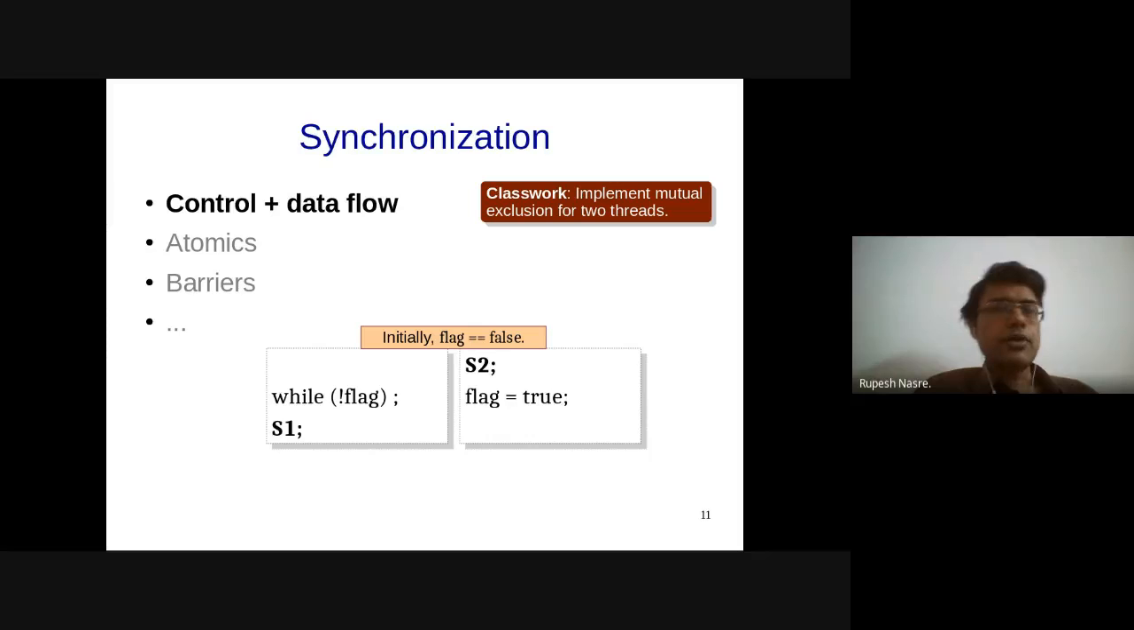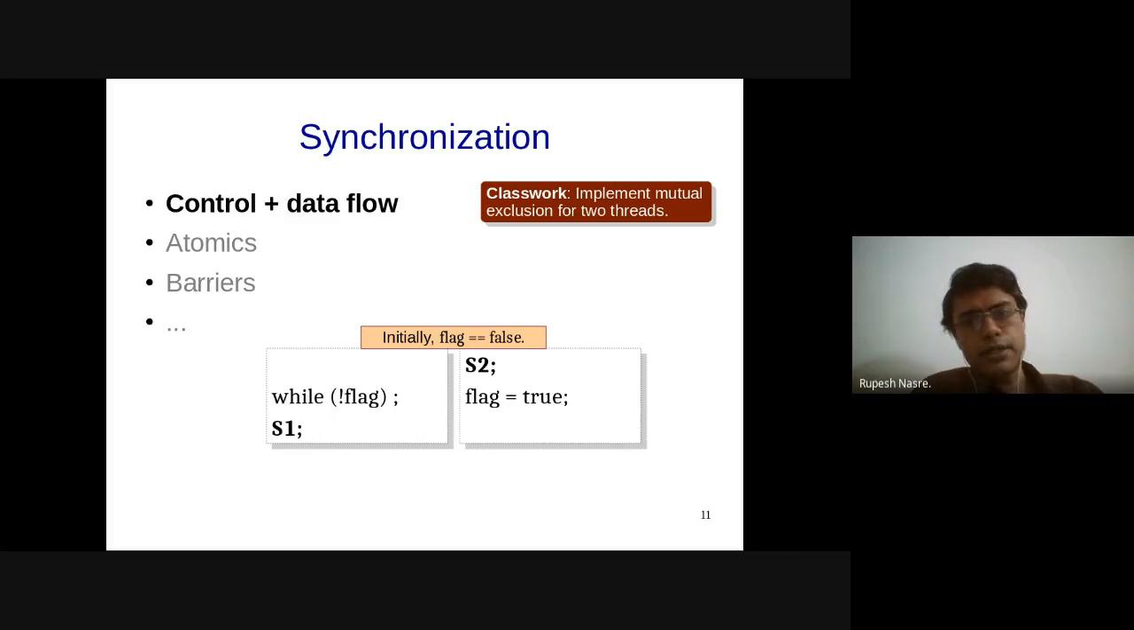So here we will assume that we have control over how threads are written. We are the ones who are creating the threads. We are the ones who are writing the complete program, and therefore we have control over how the different variables are used, that is, how the data flow is, as well as how the control flow is.